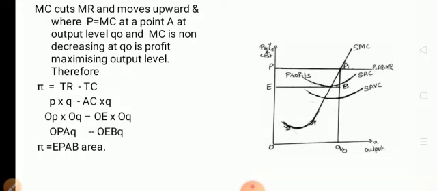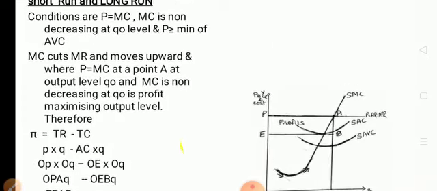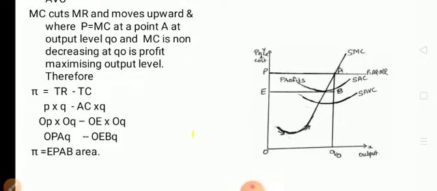Now just see, MC cuts MR. The conditions are price is equal to MC, MC is non-decreasing at Q0 level, and P is greater than minimum of AVC. The MC curve cuts the MR curve and moves upwards, where P is equal to MC at point A at output level Q0, and MC is non-decreasing at Q0. That is the profit maximizing output level.